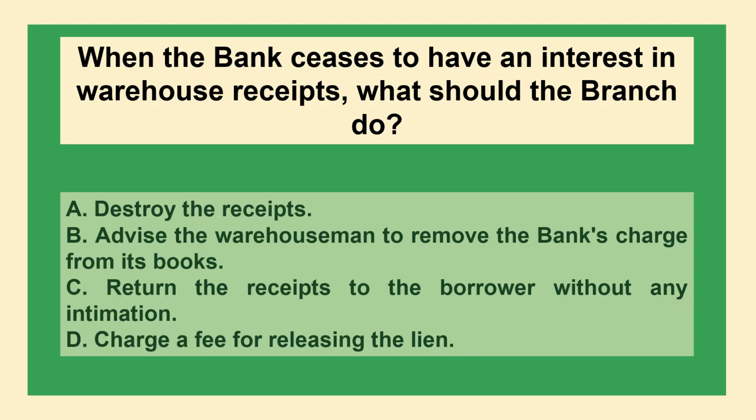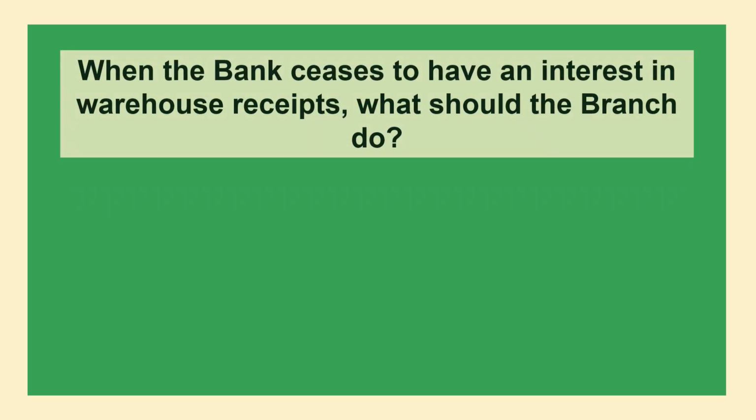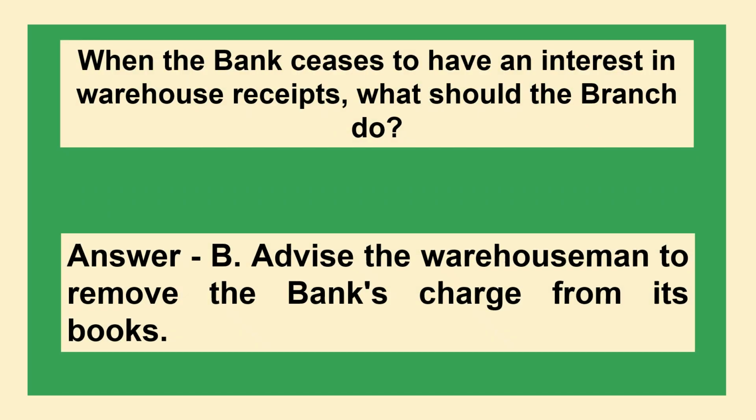The next question is when the bank ceases to have an interest in warehouse receipts, what should the branch do? Option A, destroy the receipts. Option B, advise the warehouse man to remove the bank's charges from its book. Option C, return the receipts to the borrower without any intimation. Option D, charge a fee for releasing the lien. The correct answer is option B, advise the warehouse man to remove the bank's charge from its book.